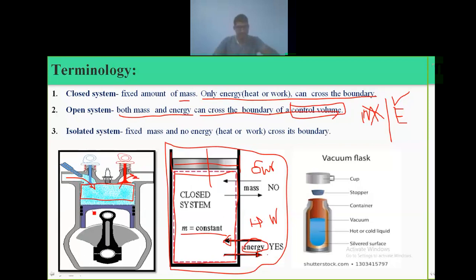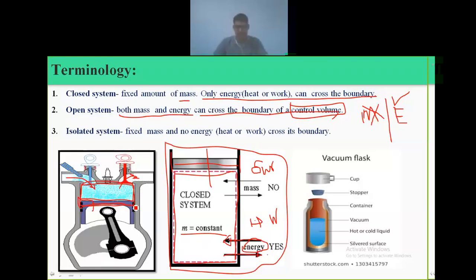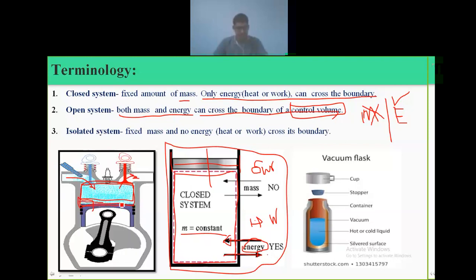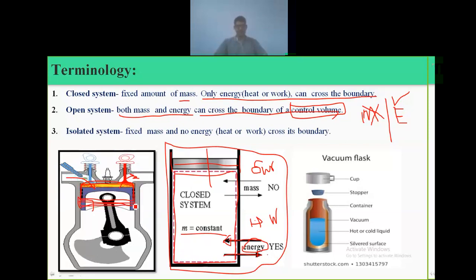Here, as you see in this cylinder, the bottom boundary of the cylinder always varies as the piston moves up and down. Therefore, the boundary type here is a movable boundary, as we saw in the previous slide.